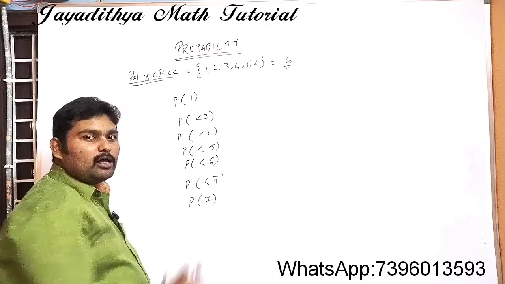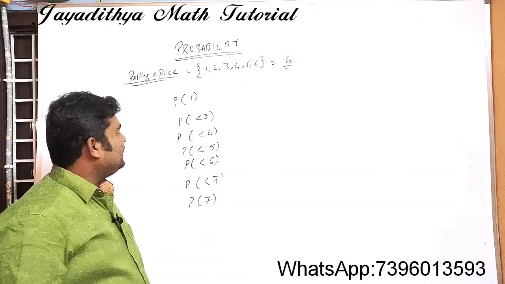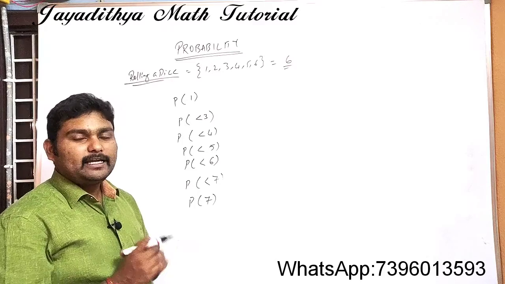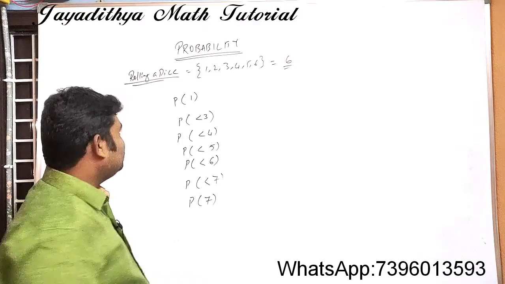So these are all the events. Let us try to find out the probability values here.